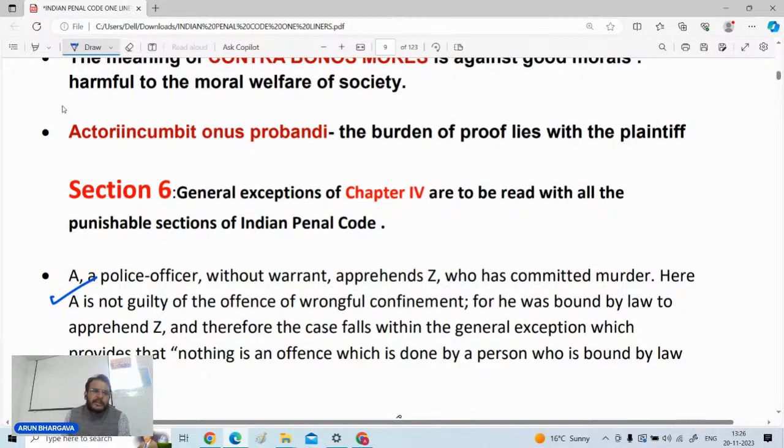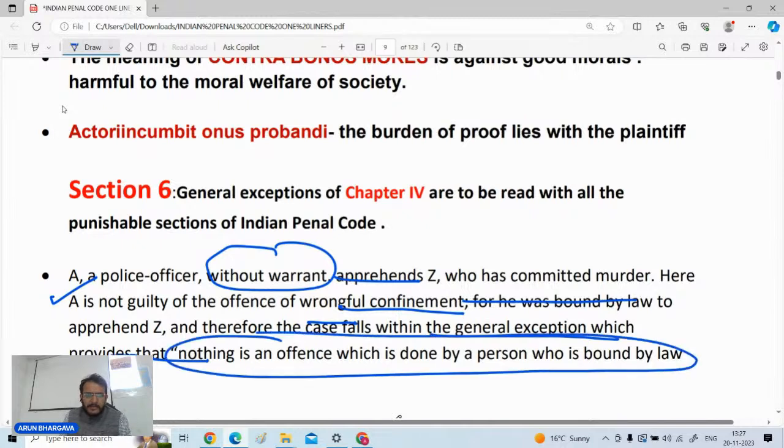As we can read over here, a police officer without warrant apprehends a person who has committed a murder. Here he is not guilty of the offense of wrongful confinement because he is bound to do that, and therefore the case falls under the general exception, which provides that nothing is an offense which is done by a person who is by law bound to do it.